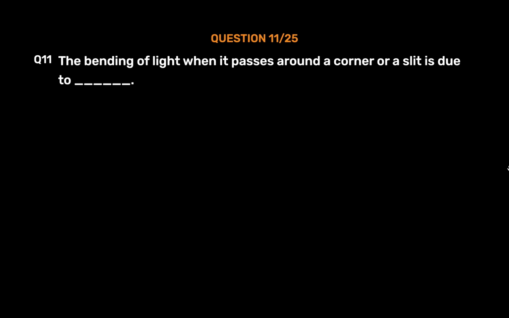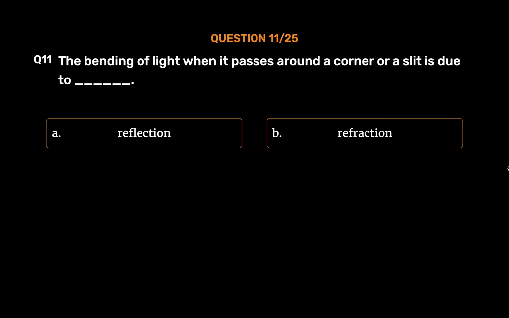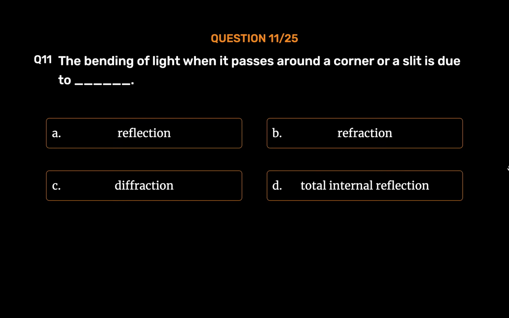The bending of light when it passes around a corner or a slit is due to underscore. Option A. Reflection. Option B. Refraction. Option C. Diffraction. Option D. Total internal reflection. The correct answer is option C.